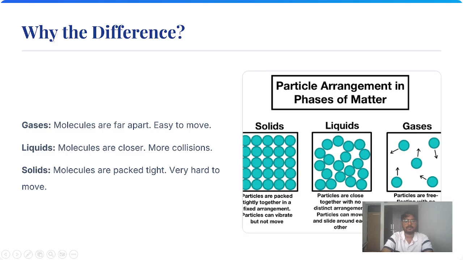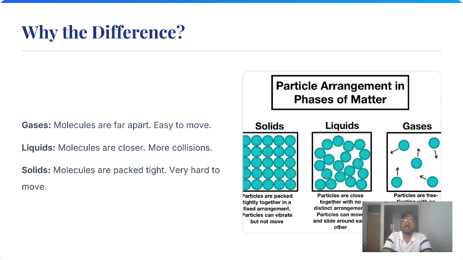In solids, we can see that the particles are closely bound and packed tightly together in a fixed arrangement. Particles can vibrate but not move.